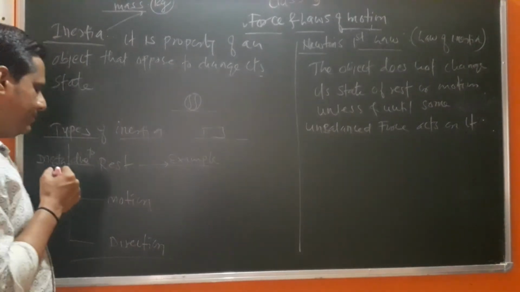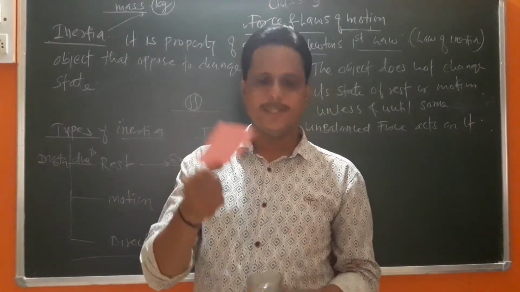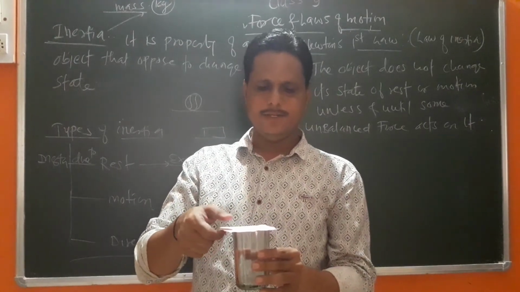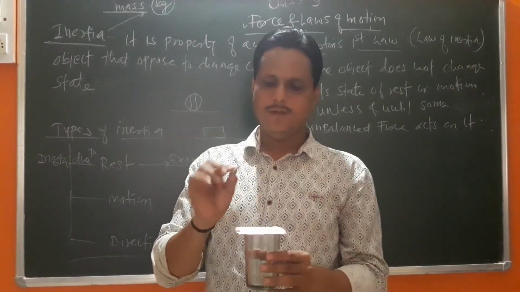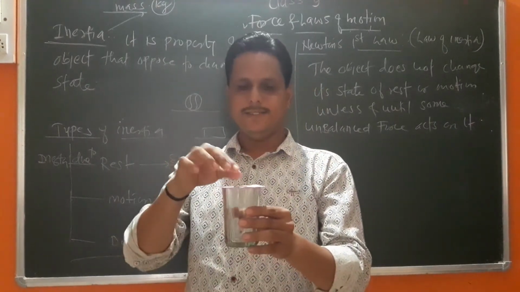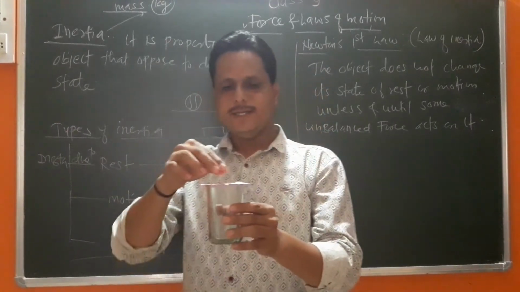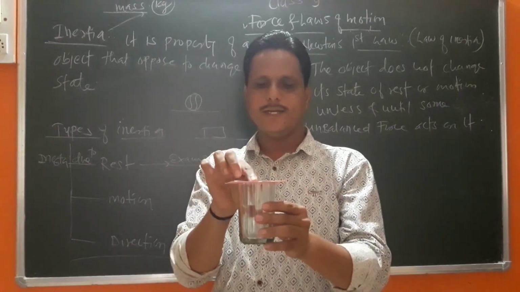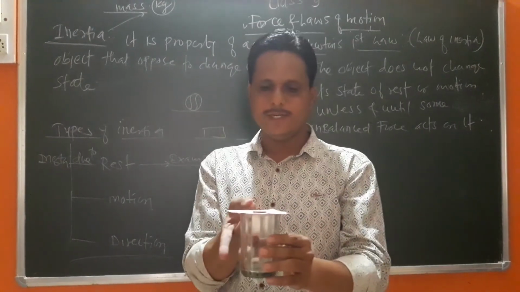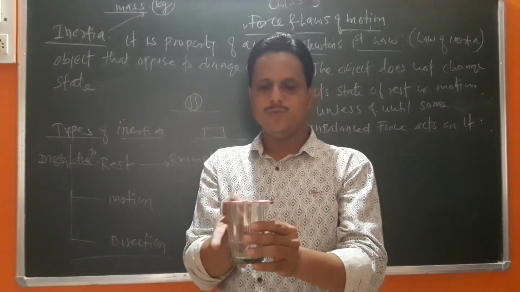This is one example. Let's take one more example. Here I have taken one card sheet, kept on that a coin of ₹5. Now I placed this coin on this card sheet. Now it is at rest, as per inertia due to rest. Now I try to give motion to that card sheet by just clicking on it. See, again I am going to try. You just notice what happened.